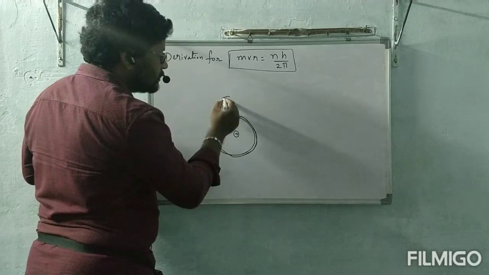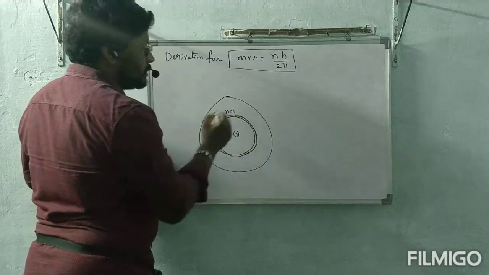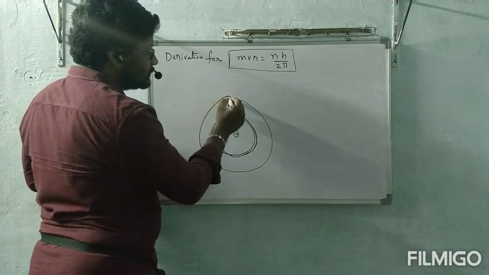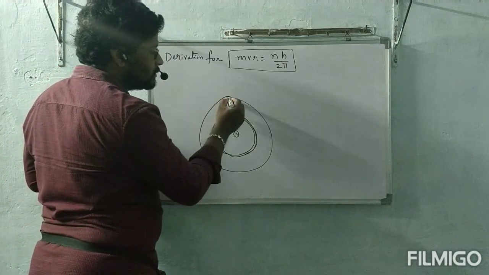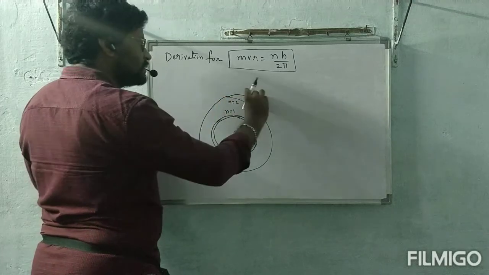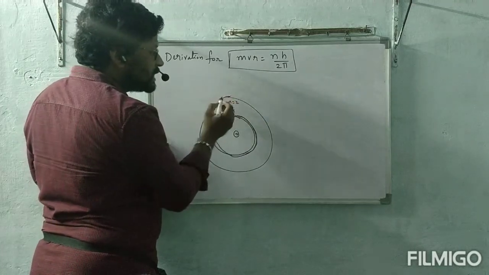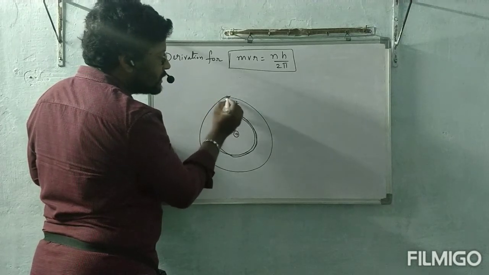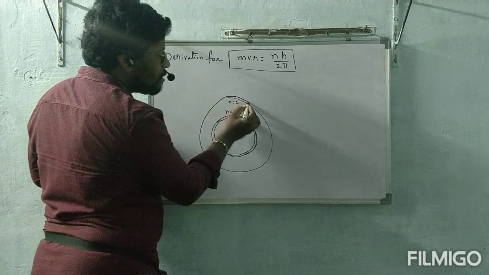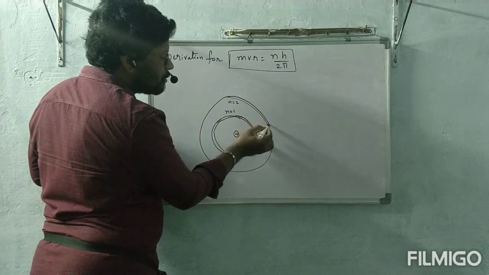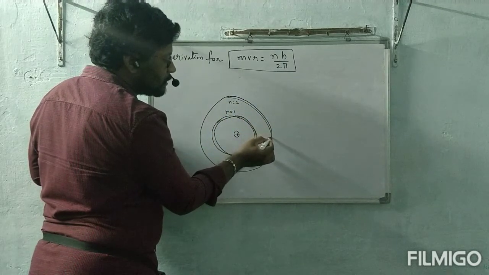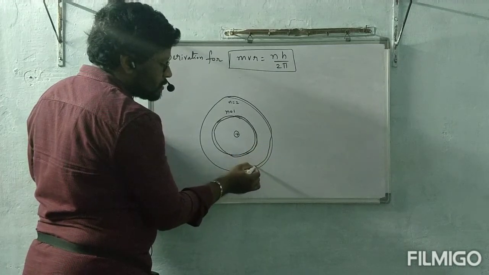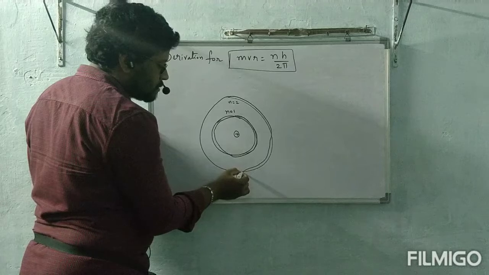Next, second orbit, n is equal to 2. Let us think it starts from here. One crest, one trough.